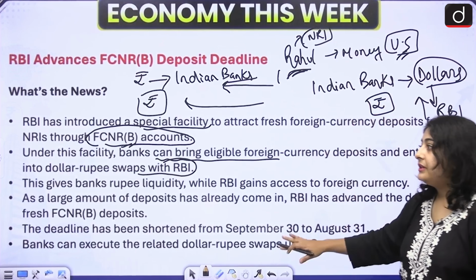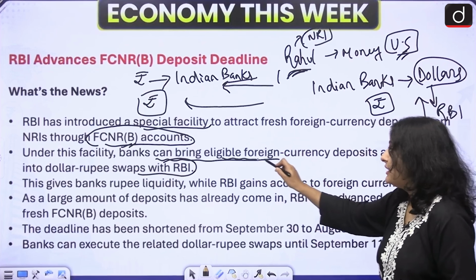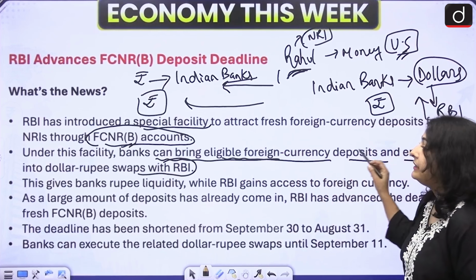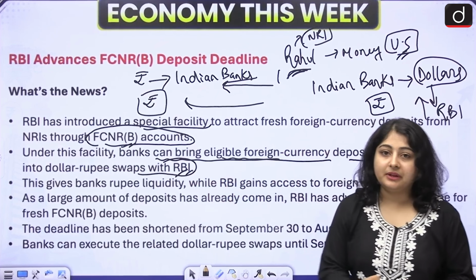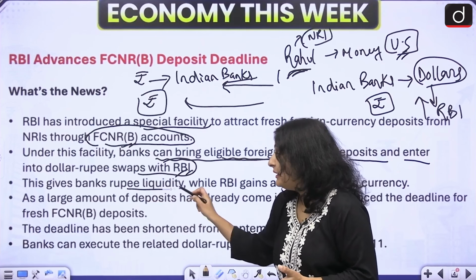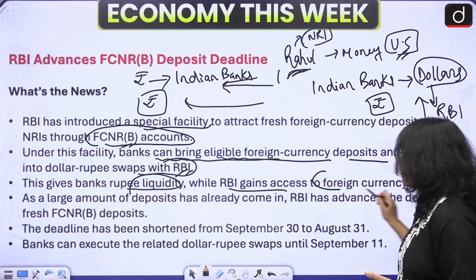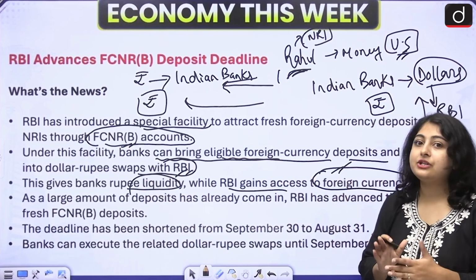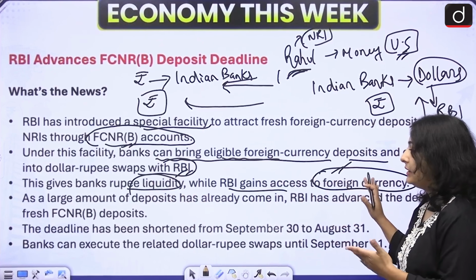Okay, now let us read the news. Under this facility, banks can bring eligible foreign currency deposits and enter into dollar rupee swaps with RBI. So it is a win-win situation for both. This gives banks rupee liquidity while RBI gains access to the foreign currency. Our foreign exchange reserves will increase.